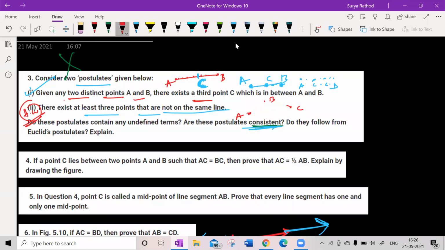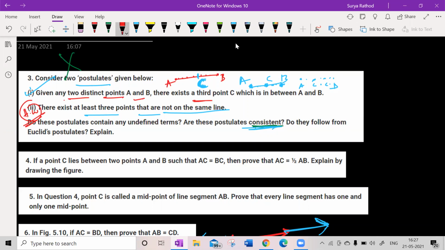So now, if the distances between A, B and C are equal, can I say AB is equal to BC is equal to CA? Yes. Sir, if C does not lie on the line segment AB, then I think it is satisfying Euclid's postulate, right? So that between two points there is a single line. So it's satisfying Euclid's postulate.